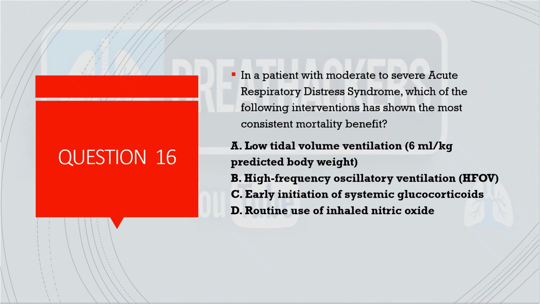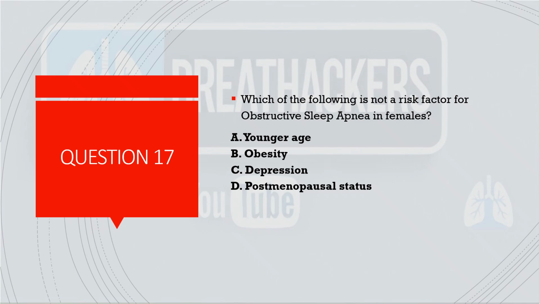Coming to ARDS: a patient with moderate to severe ARDS, which of the following interventions showed most consistent mortality benefit? And among all these four options, of course, low tidal volume and high PEEP based on the ARDSNet protocol. So A is the answer. HFOV has a weak indication. Early initiation of glucocorticoid, again weak indication. And routine use of inhaled NO, I don't think it has any evidence of mortality benefit in ARDS.